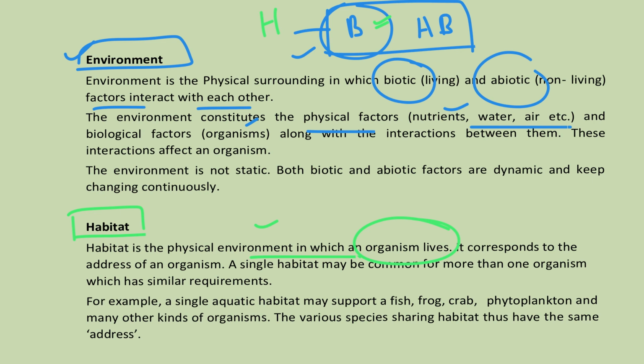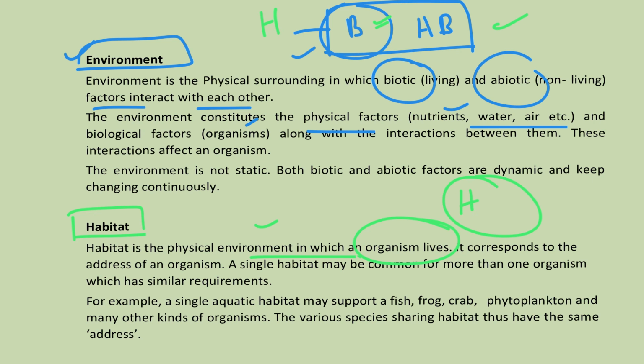Based on this, what we can figure out is that environment is the dynamic part where the interaction of biotic and abiotic components is happening. In this environment, we can say that habitat is existing. For example, we all are living with some domesticated animals, right? We do have our habitating pattern along with the other species.